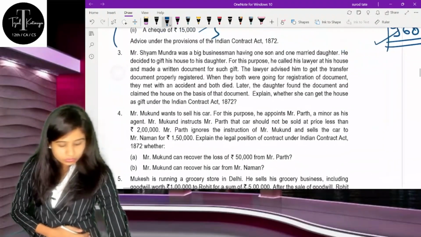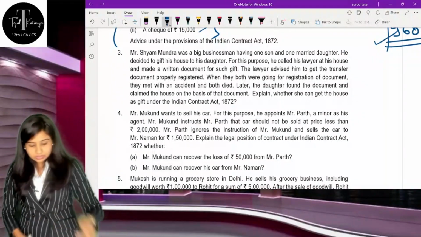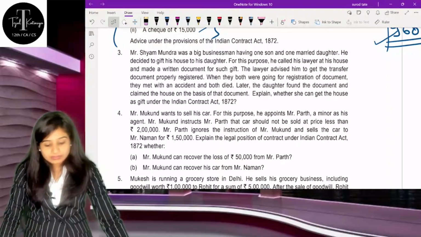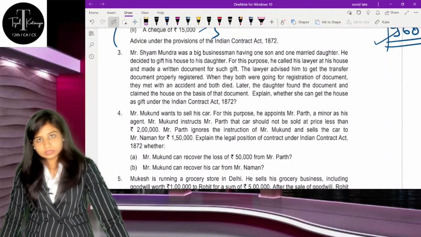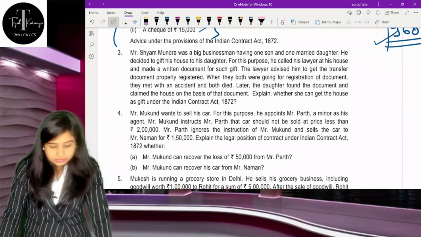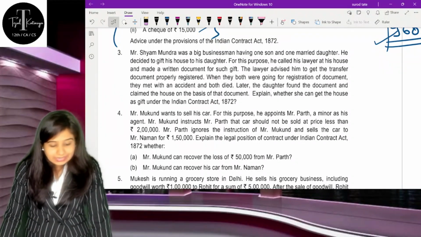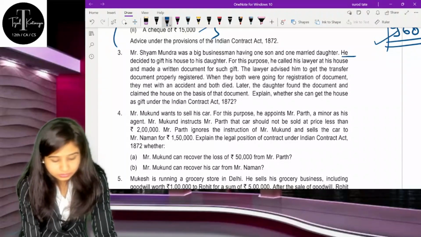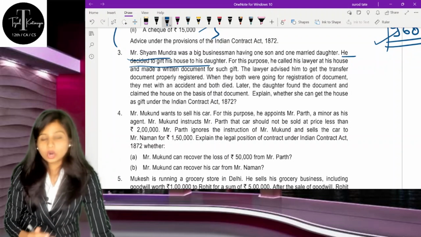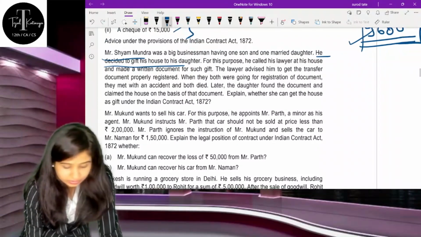Now we will go to the third question. The third question is, Mr. Shyam Mudra was a businessman having one son and one married daughter. So one son is there, one married daughter is there, and Mr. Shyam Mudra is there. Okay, so 3 persons. He decided to gift his house to his daughter.